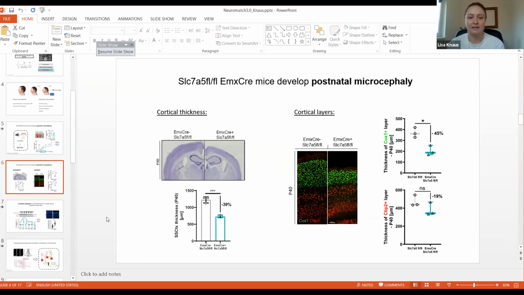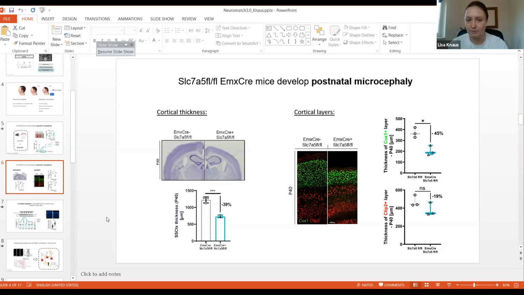We cannot exclude that something would also happen in subcortical regions. The Cre-line that we're using is just targeting the cortex, or the developing cortex and hippocampus, so this is something that we would have to check at one point. In parallel, we were breeding also with the Nestin Cre-line, which deletes the transporter in the whole brain. However, we stopped that at one point because the pups were not very healthy, as we were removing it from the whole brain.